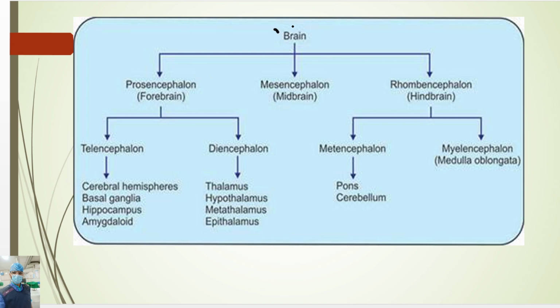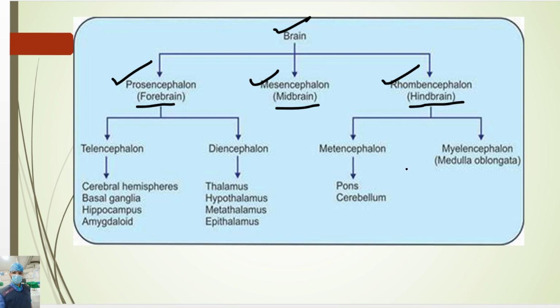Here, the brain is divided into three parts: prosencephalon, mesencephalon, and rhombencephalon. Prosencephalon is also known as the forebrain, mesencephalon as the midbrain, and rhombencephalon as the hindbrain.